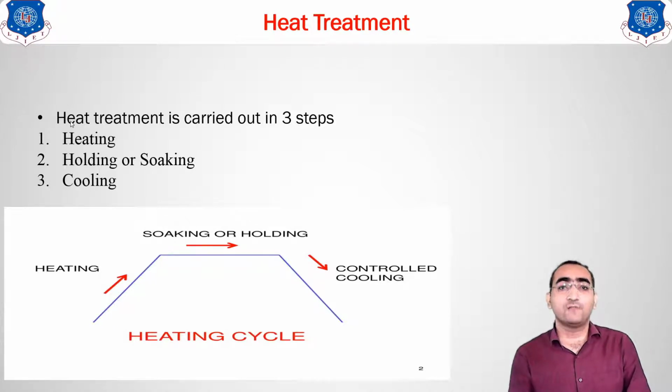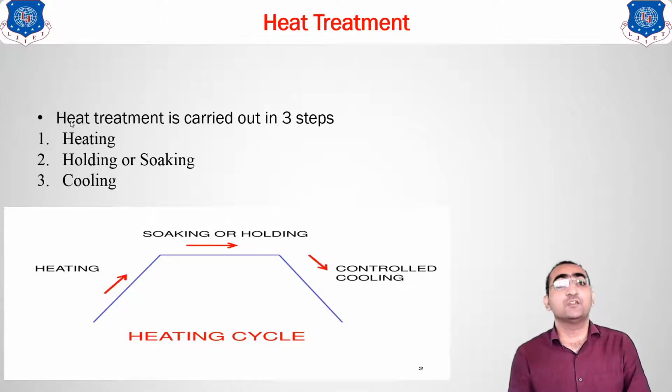And after that, you go for the cooling. According to the cooling, you will get the microstructure, and the properties depend on it. Clear? So as the sample is larger in size or dimension, the heating time, holding time and cooling time are all more.